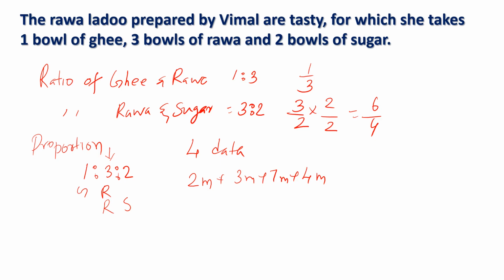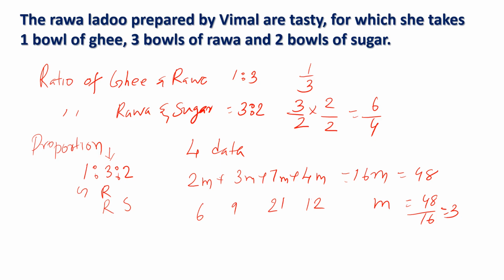We understand there is a constant, m, multiplying all this. This is because there is a proportional relationship. And if the sum is 16m, and if the total is 48 or something, we will say that m is equal to 48/16, which is equal to 3. We can substitute here and write 6, 9, 21 and 3 fours are 12. This way we get the relationship between the real numbers, the actual quantities.